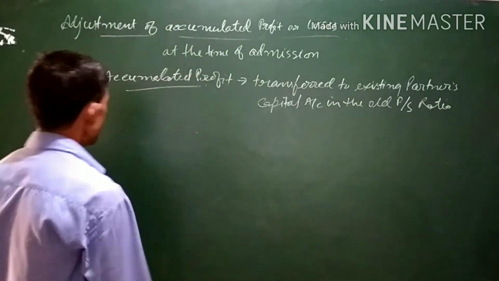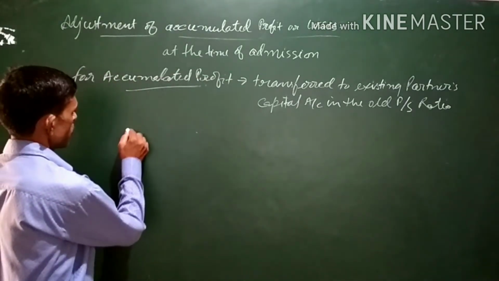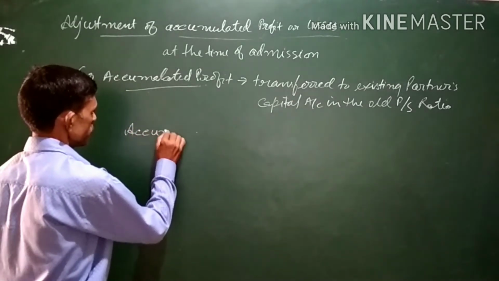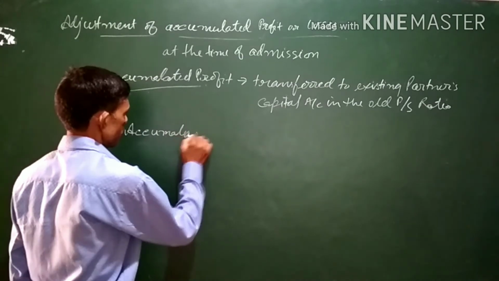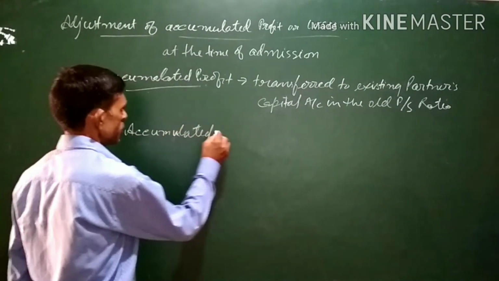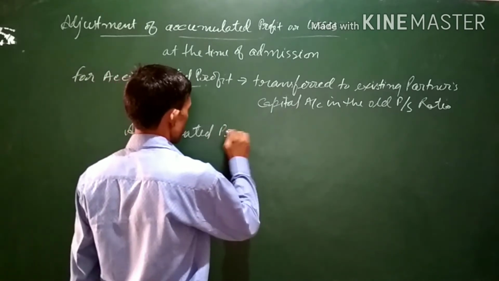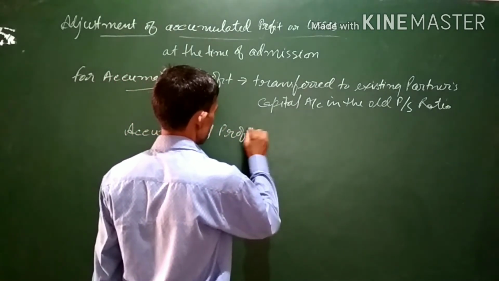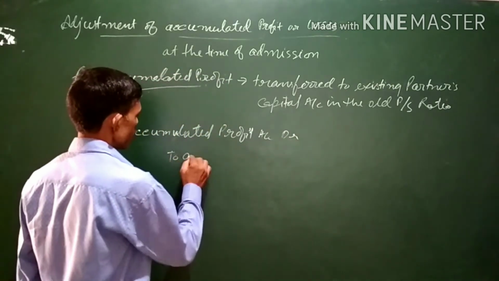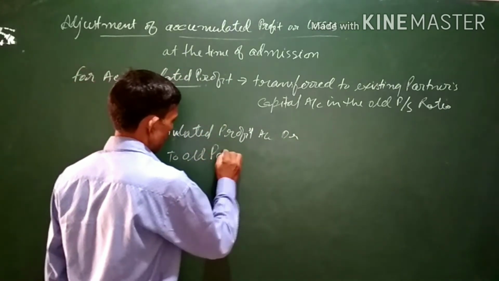For this, the journal entry is accumulated profit account debit to old partners capital account.